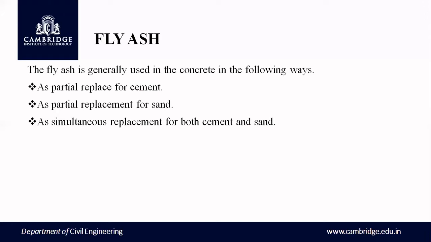For example, 10 to 15% of cement can be replaced by fly ash so that it gives the same strength as cement. The second is as a partial replacement for sand also. And the third is as a simultaneous replacement for both cement and sand.